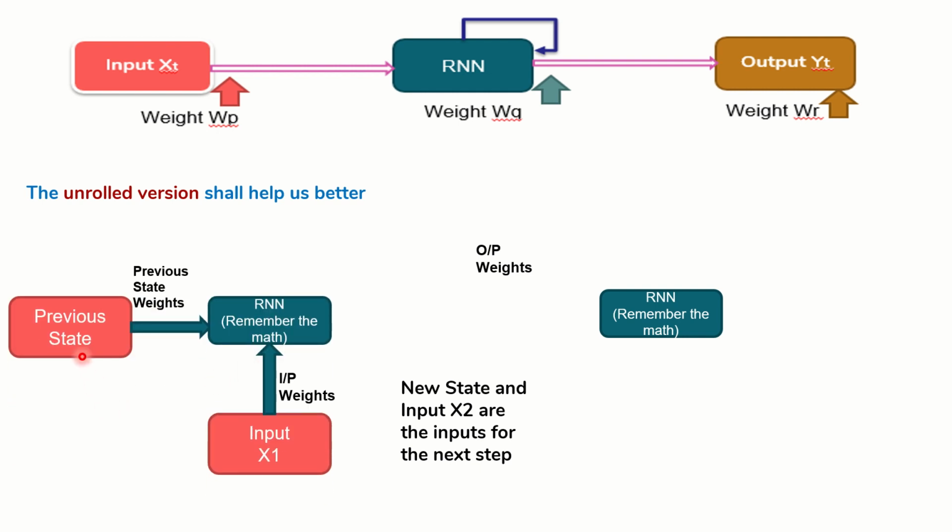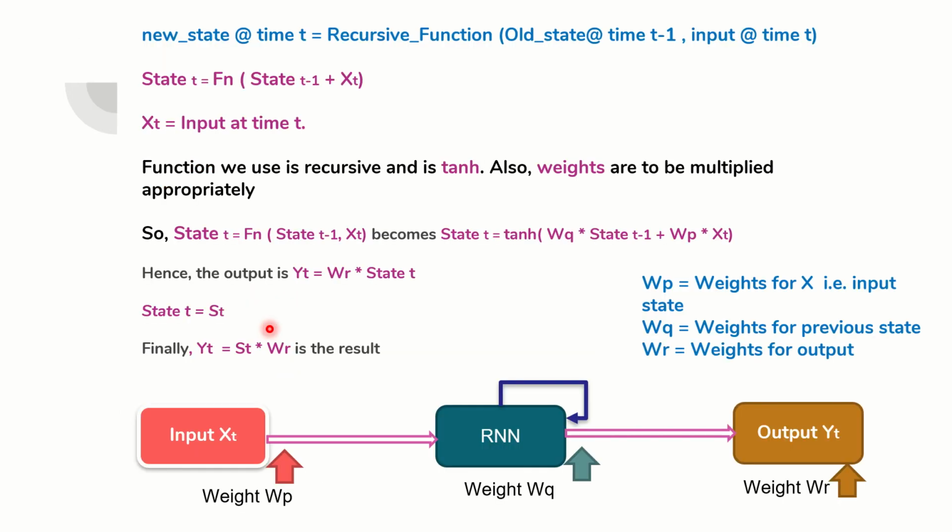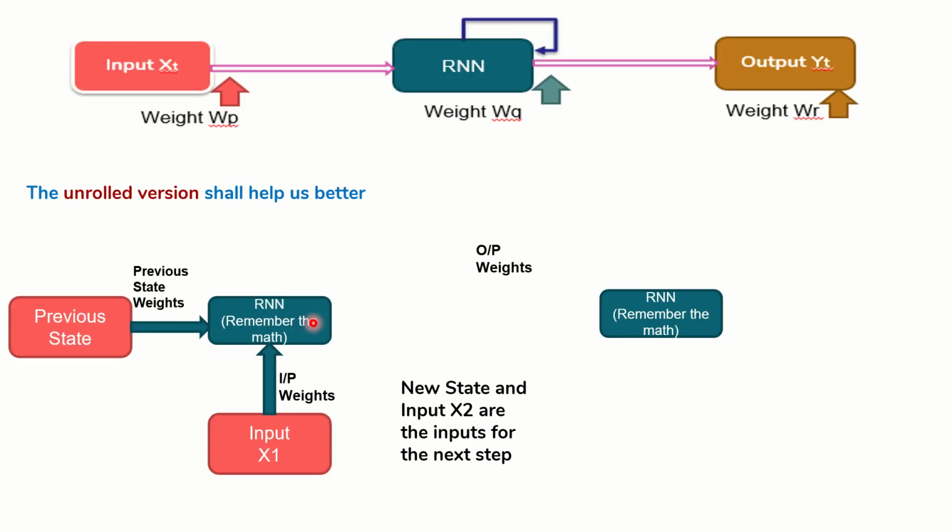So what do we do? The previous state along with previous state weights is presented. The input x1 is presented along with input weights, and that is sent to the RNN. We have derived the formula here, and this is the formula that we have been talking about. So this should go into this place where we need to calculate. Now, what are the inputs to this? The previous state with its corresponding weights, the input x1 with its corresponding weights, both go into the RNN. So what will happen now? We will get the new state.